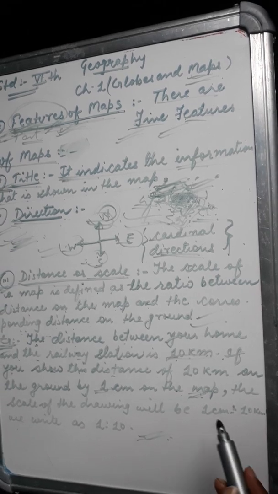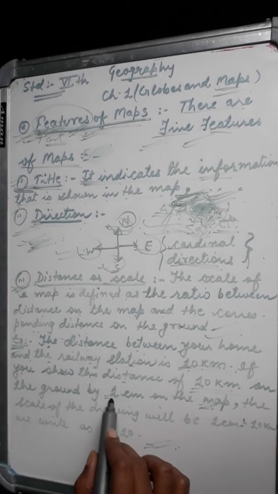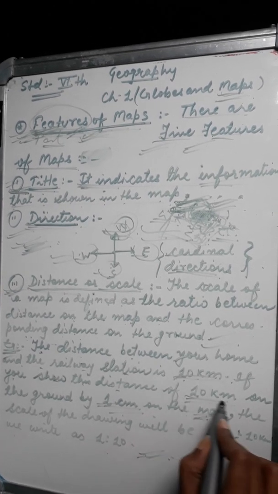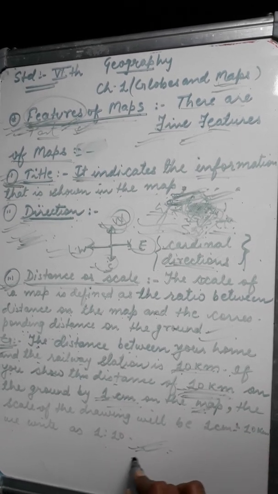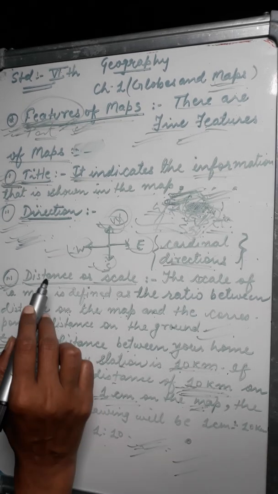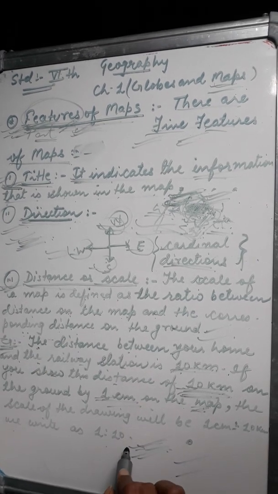It means that on the map, what have we written for this 10 kilometer? 1 centimeter is to the distance that was at ground level, that is 10 kilometer. So this is the ratio of distance. So this is called the scale.